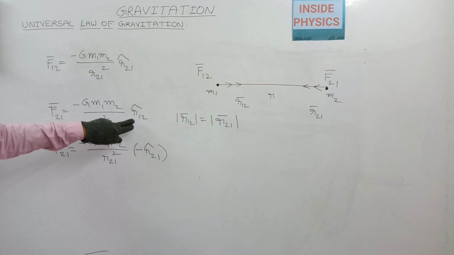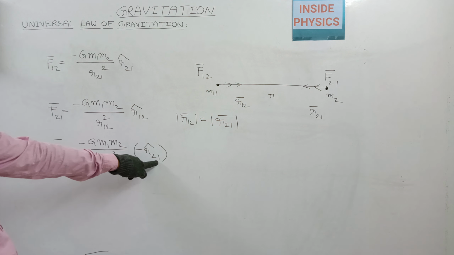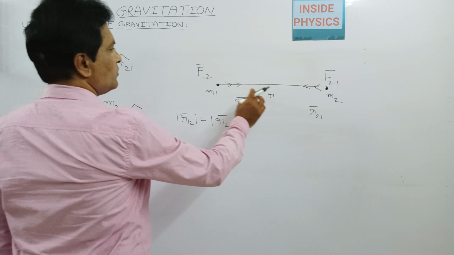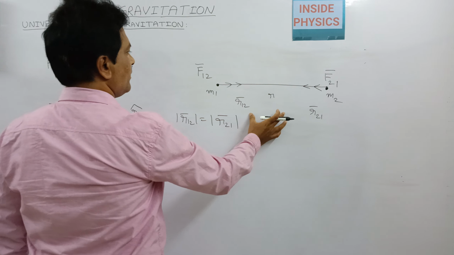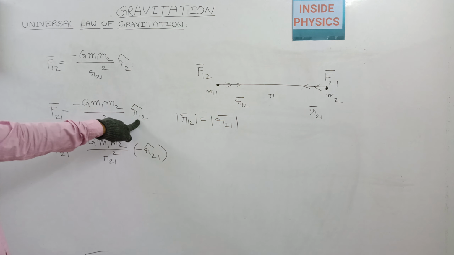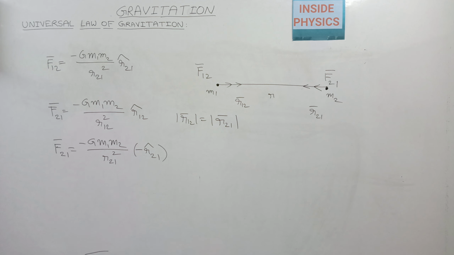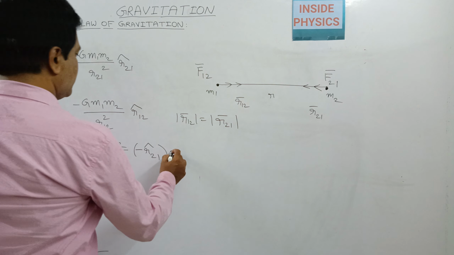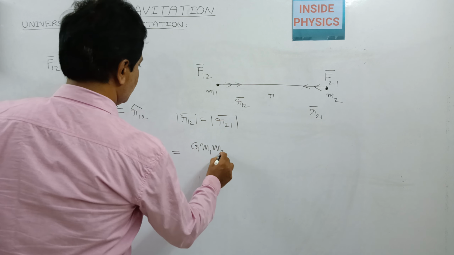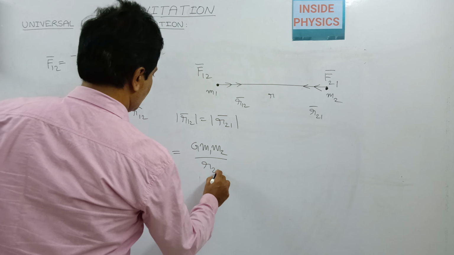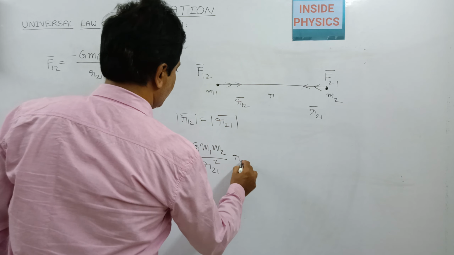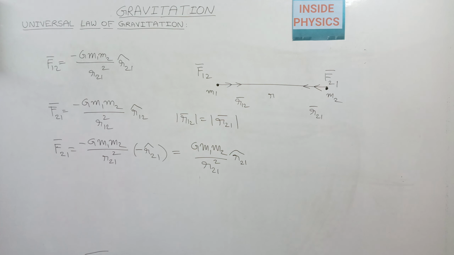Why have I written r12 as r21 and put a minus before that? Because r12 and r21 are opposite in their direction. That's why I converted 1 2 into 2 1 and put a minus before it. So this can again be written as G m1 m2 by r21 square into r21 cap, which is a unit vector.